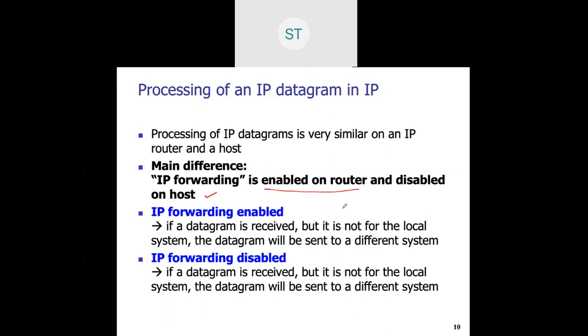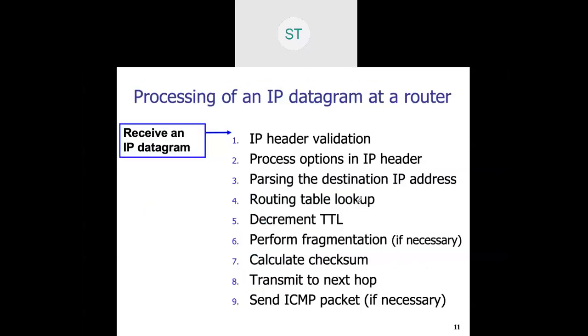If a datagram is received but it is not for the local system, the datagram will be sent to a different system, if forwarding is enabled. So on the router it is enabled, on the host it is disabled. Now this is very important, interesting.